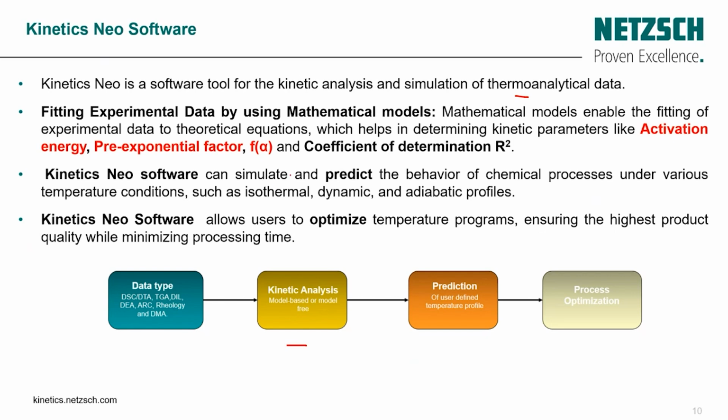Based on this mathematical model, we can do predictions at different heating rates, for example dynamic or isothermal, and as we are speaking about prediction and isothermal, we can determine the shelf life, taking into consideration the specification limit.